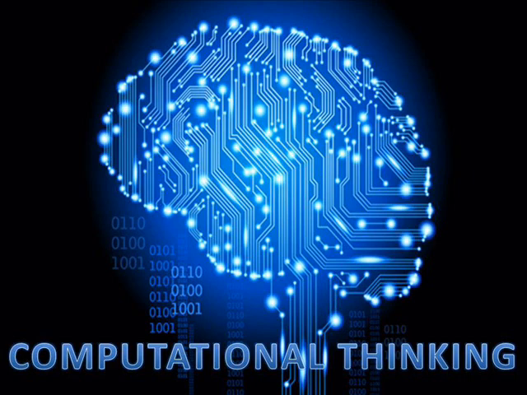Computational thinking just means thinking like a computer. Computational thinking is an approach to problem solving. It involves the breaking down of a problem into smaller chunks, working on them individually, and finally bringing them together to provide a solution to the problem at hand.